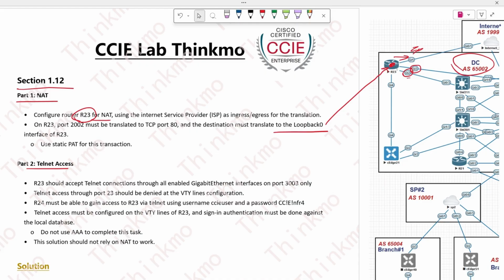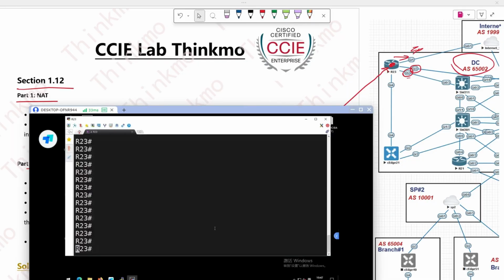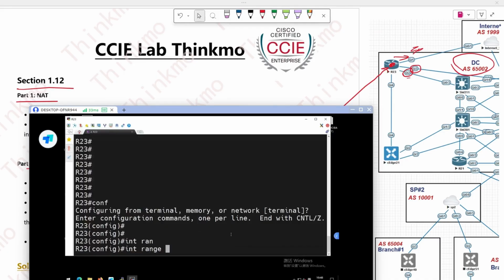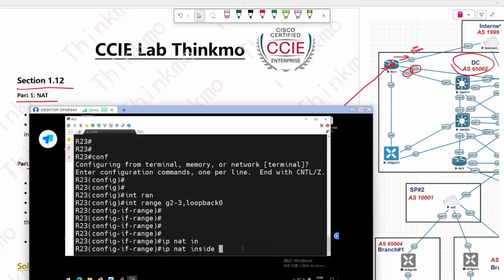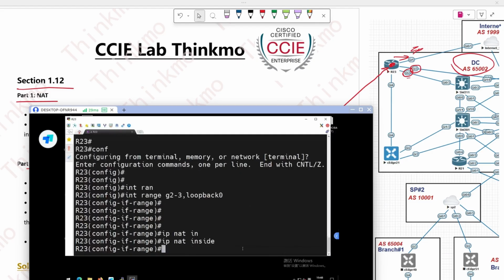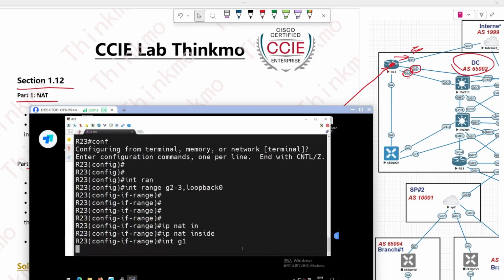Let's start by completing the first part. First, you enter these interfaces. You can do it this way: use the range command to group them, then separate G2 to 3 with a comma. I got stuck, hold on a moment. So these 0 interfaces, right? Then define them as ip nat inside, which is my internal network, right? And then this is interface G1, ip nat outside.